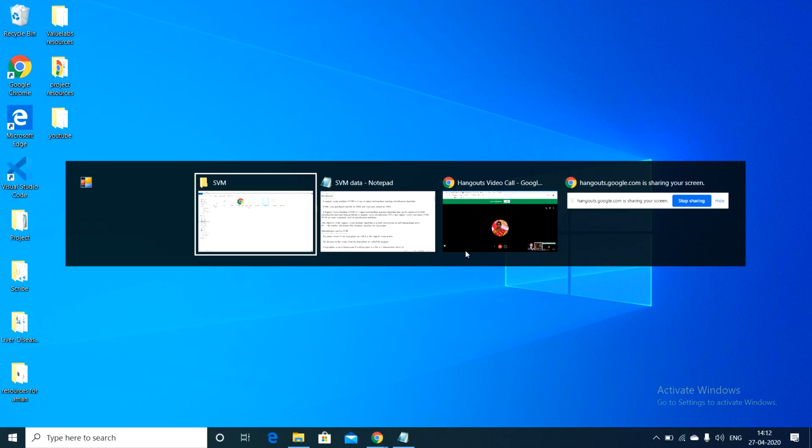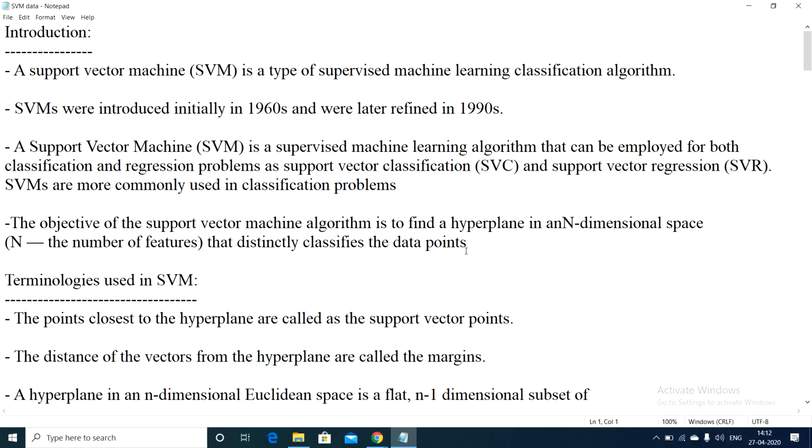Okay, let me move on to some theory about this support vector machine. What exactly is a support vector machine? In which category does the support vector machine come under? We will talk about that. Okay, guys. So a support vector machine is a type of supervised machine learning classification algorithm.